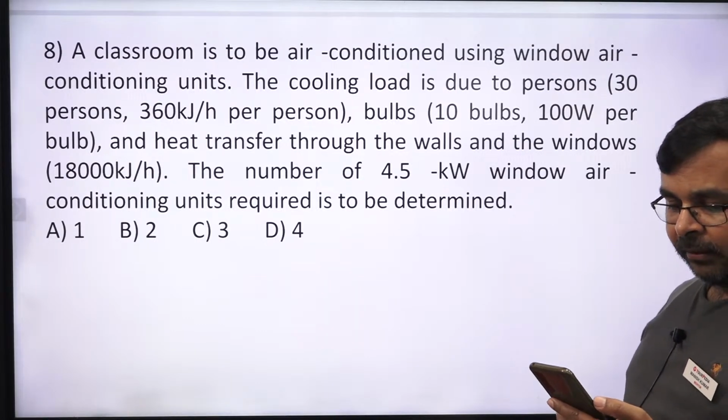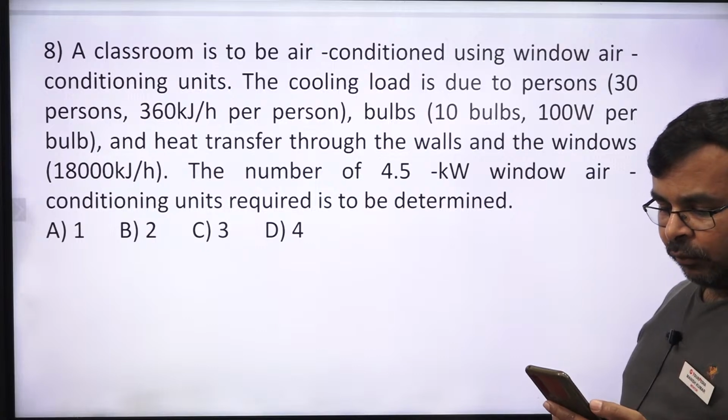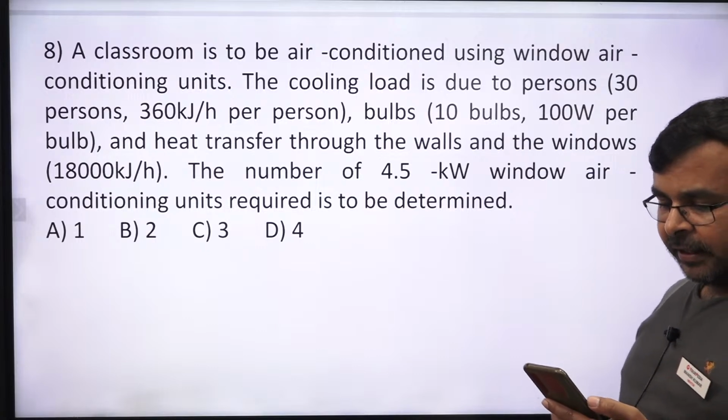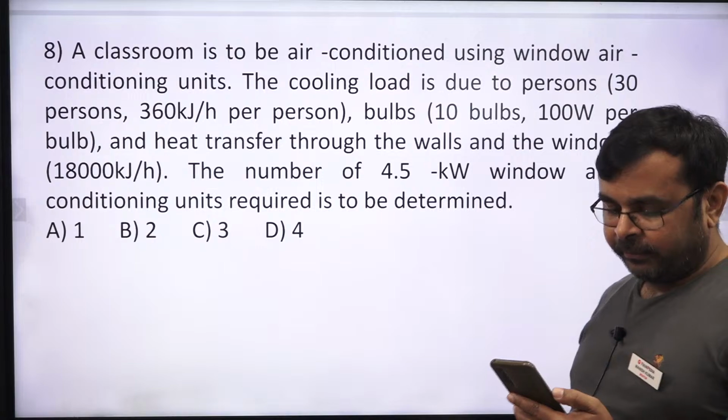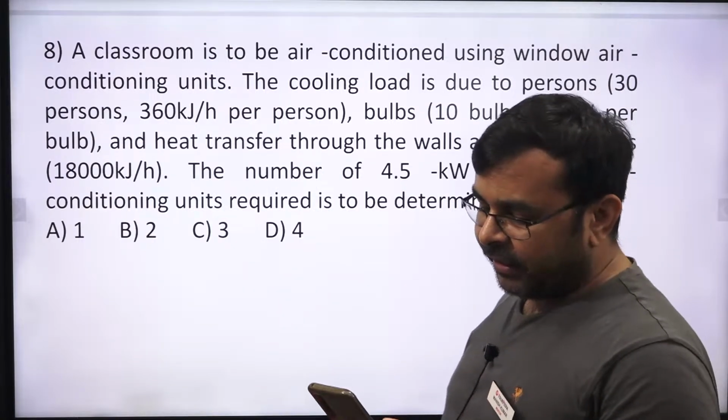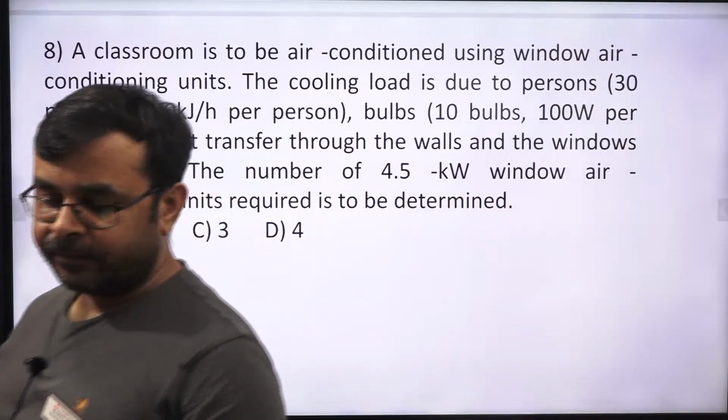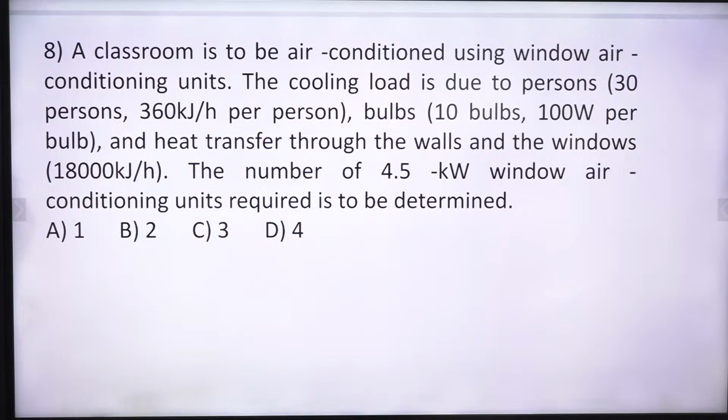The number of 4.5 kilowatt window air conditioning units required is to be determined. Now tell me which one is the right answer. Anyone?